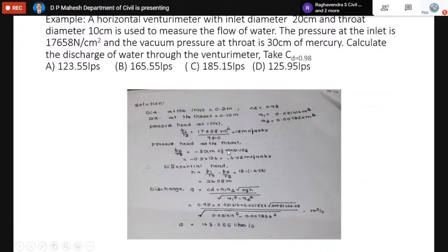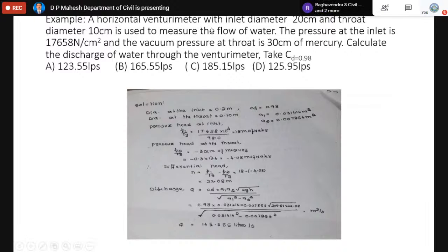Now, with this background, we have a simple problem. A problem on venturimeter. A horizontal venturimeter with inlet dia 20 and throat dia 10 centimeter, which is used to measure the flow of water. You know that normally a venturi manometer is connected, one at the inlet of the venturi, the other at the throat of the venturi. The purpose is just to record the pressure at the inlet and the throat. If gauges are used, we record the pressure at the throat and the inlet. When pressure is ready, we take the difference. When the difference is ready, we can find H. When H is ready, we can find the flow rate.